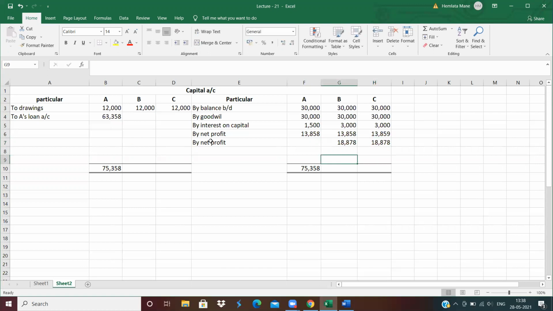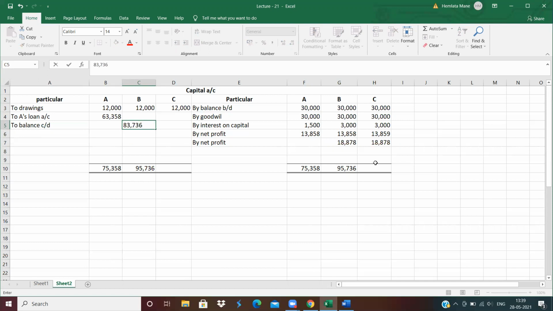Now do the total of B. How much is the total of B? 95,736. And the difference transfer to balance carried down. How much is the balance carried down?